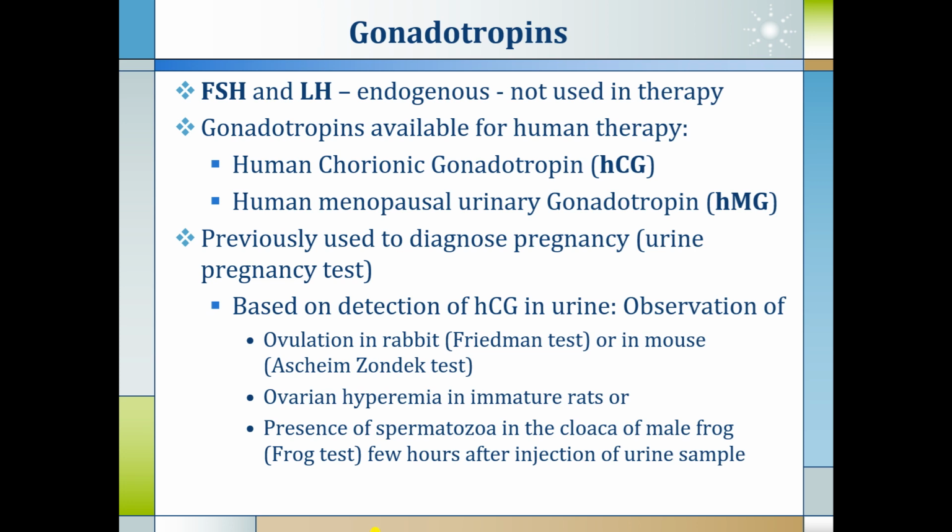But these techniques are obsolete nowadays. Now we do the pregnancy test by ELISA method. But one of the uses of gonadotropin was to diagnose the pregnancy.